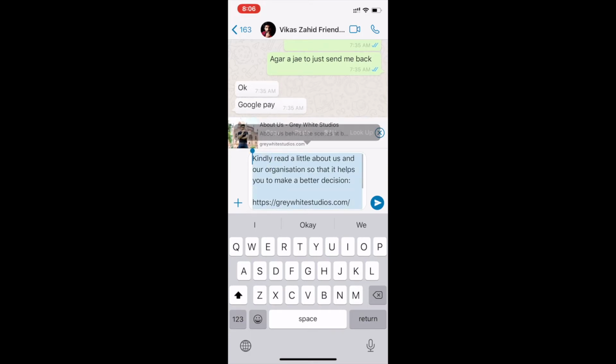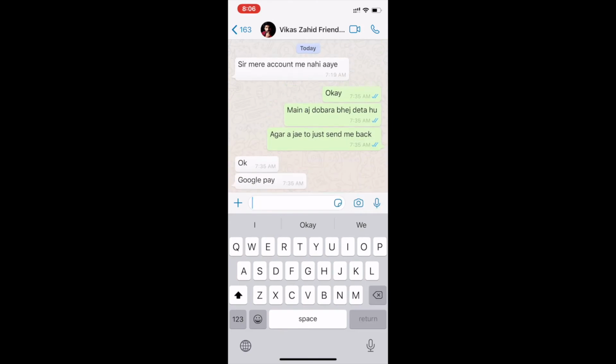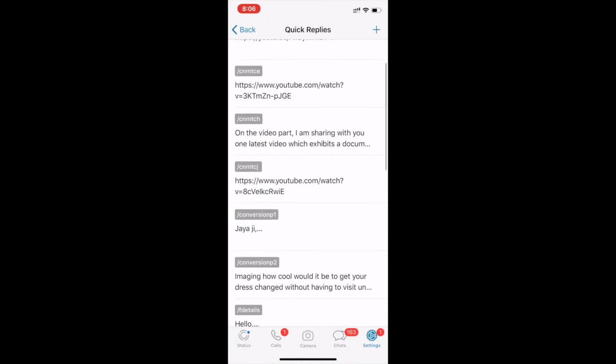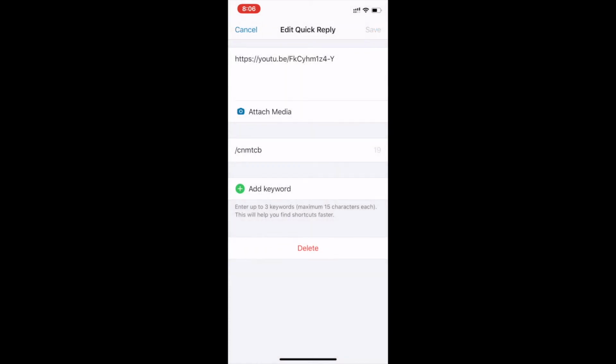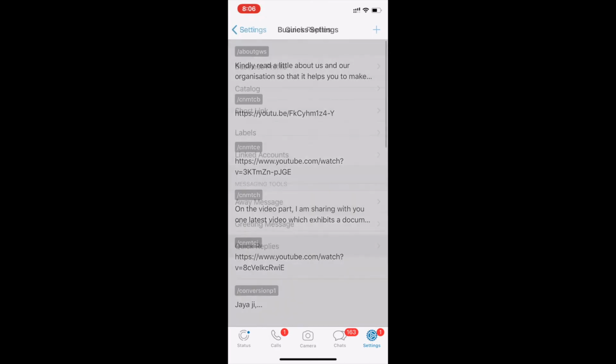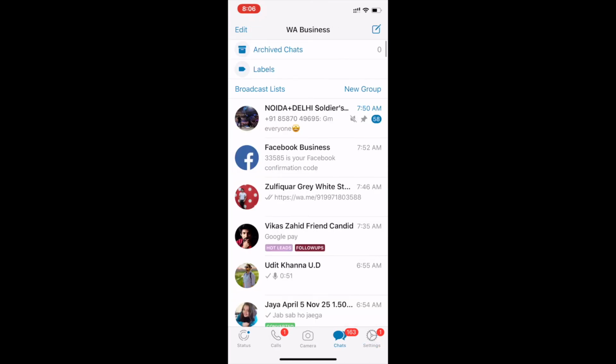Suppose I want to share my very recent portfolio. Whenever we find that our portfolio has been updated and we should start sharing it with our clients, I just go and add our new portfolio to the quick replies. If you see, these are all my portfolios. If you see CNMTC, all my portfolio codes. And how do I share with this? I'll just show you that too.